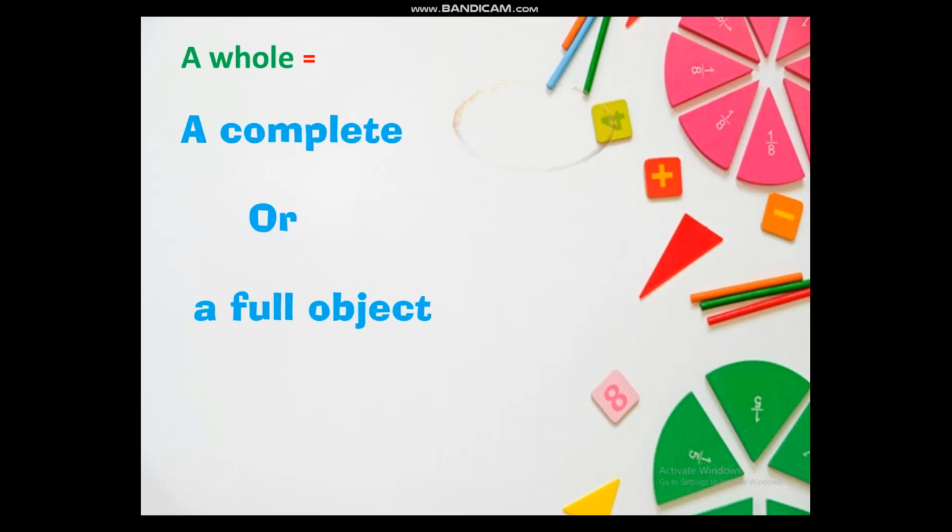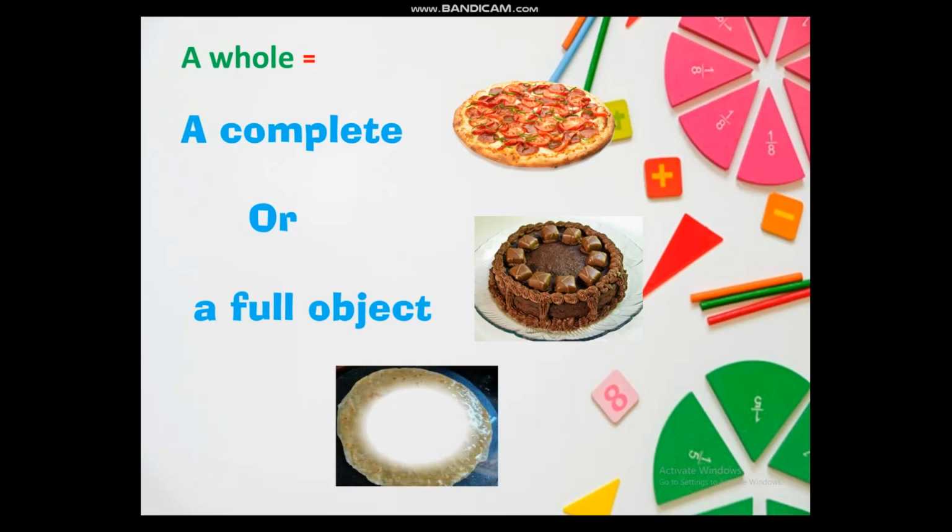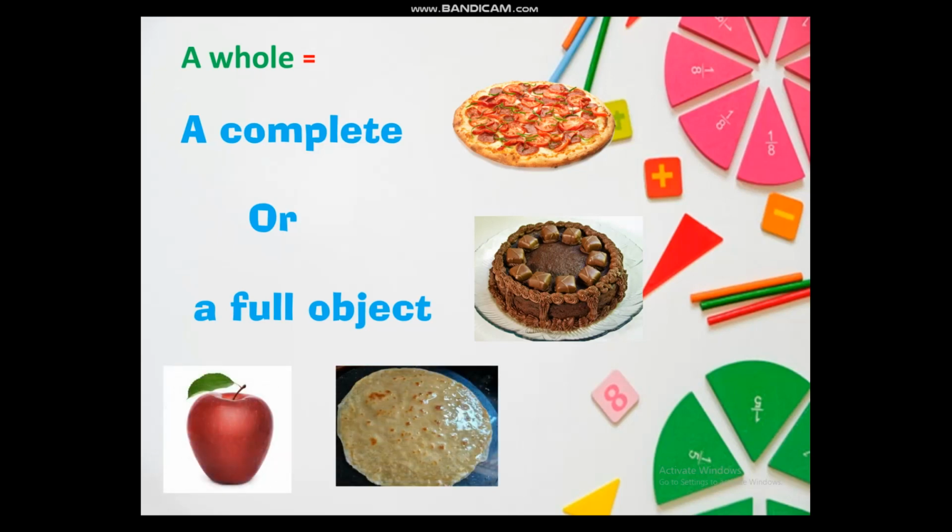How? See, this is a pizza. Now this is a cake. Did you see? These are complete, right? It is full pizza, full cake, or you can say full chapati. And now this apple, this is also a full apple, a complete apple. So this is termed as a whole.